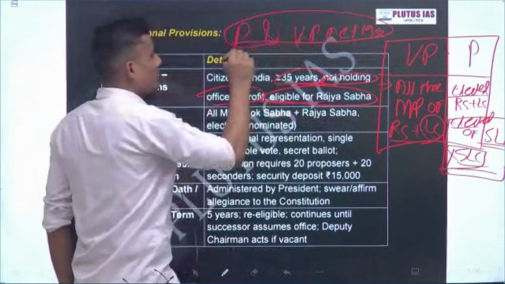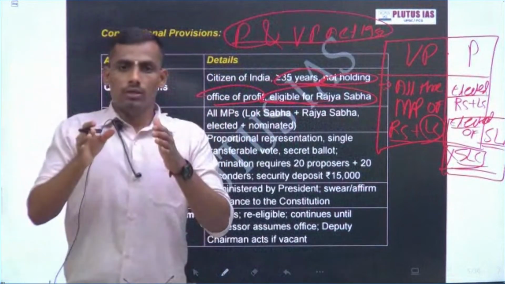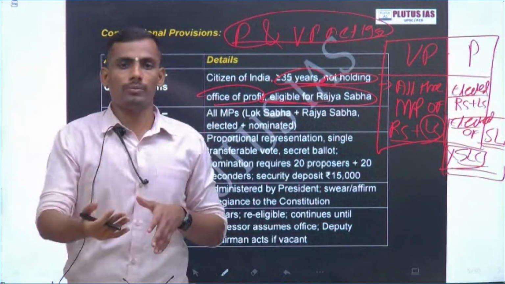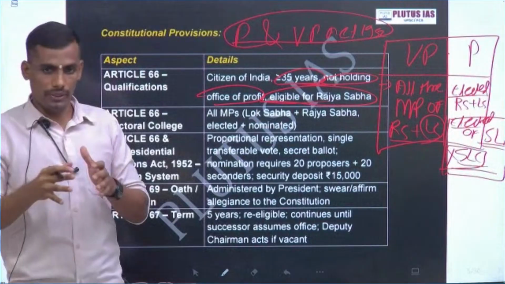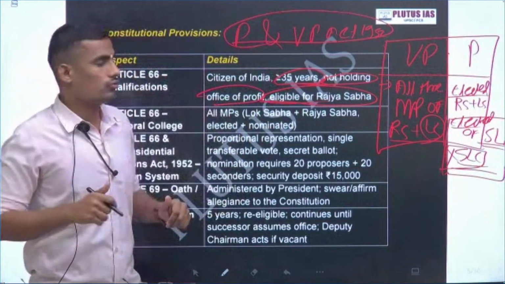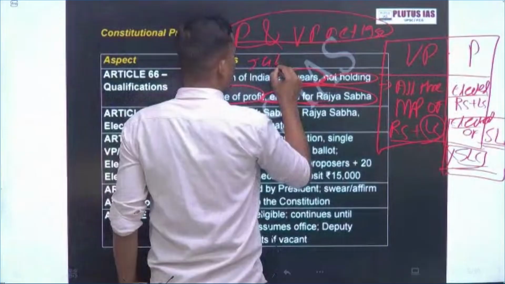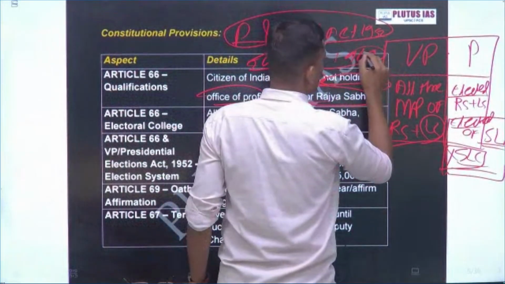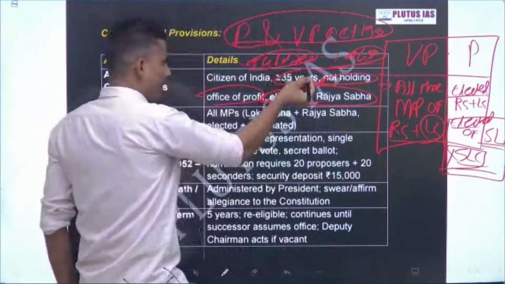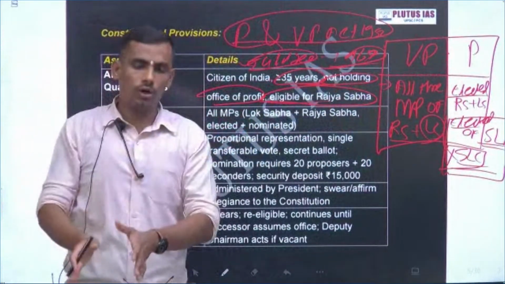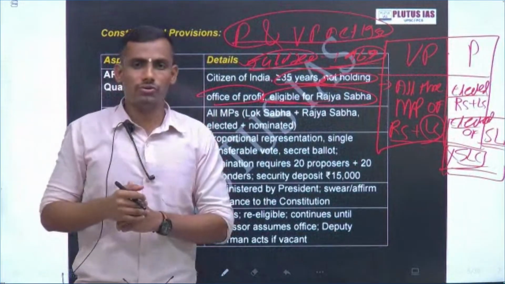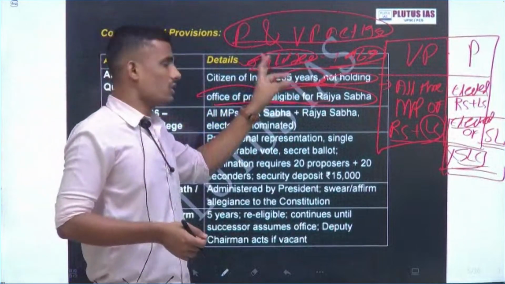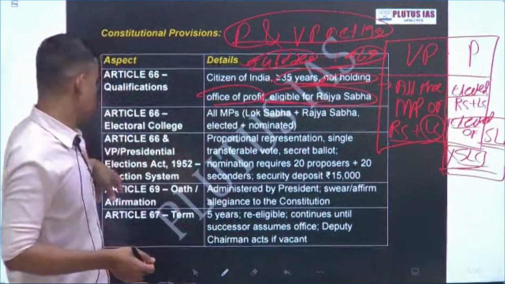Even the terms and the exact procedure, the broader framework is given by the constitution, and the exact implementation, the conduct, the minor details, are given by this act. Similarly, you will find the Judges Inquiry Act of 1969, okay, 67 I think. The constitution provides the broader framework, and the rest of the minor details are provided through the parliamentary act. So this is similar to the Judges Inquiry Act 1967.